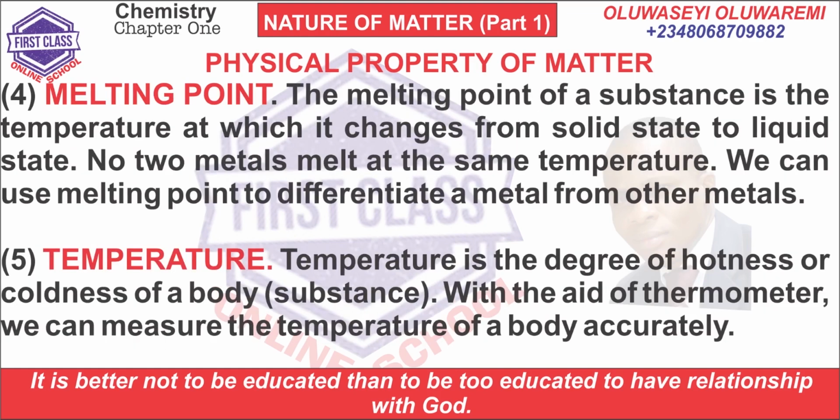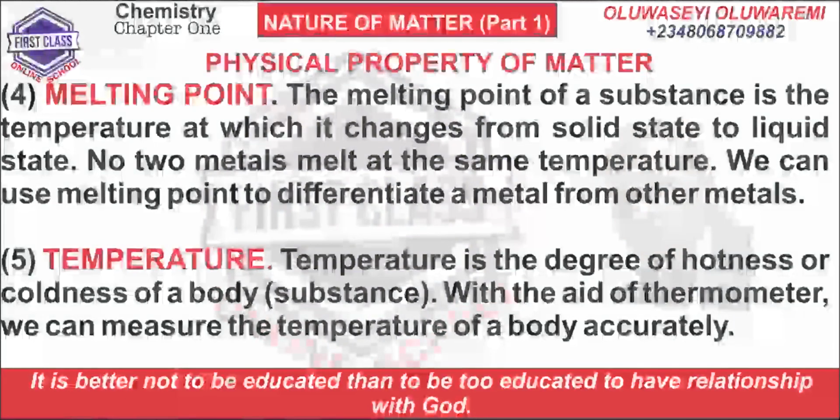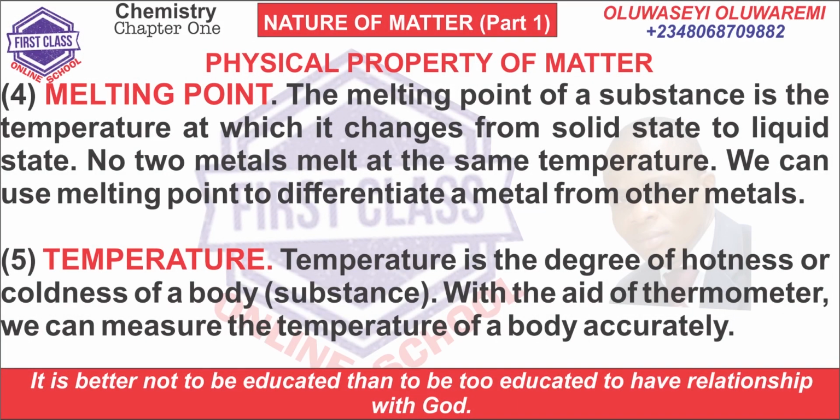4. Melting point. The melting point of a solid is the temperature at which it changes from solid state to liquid state. No two solids melt at the same temperature. We can use melting point to differentiate a metal from other metals. 5. Temperature. Temperature is the degree of hotness or coldness of a body. With the aid of a thermometer, we can measure the temperature of a body accurately.